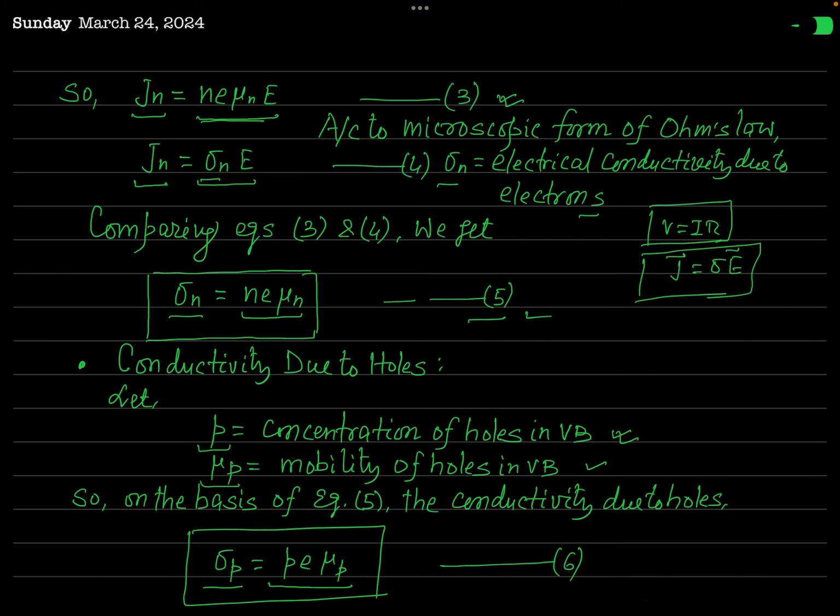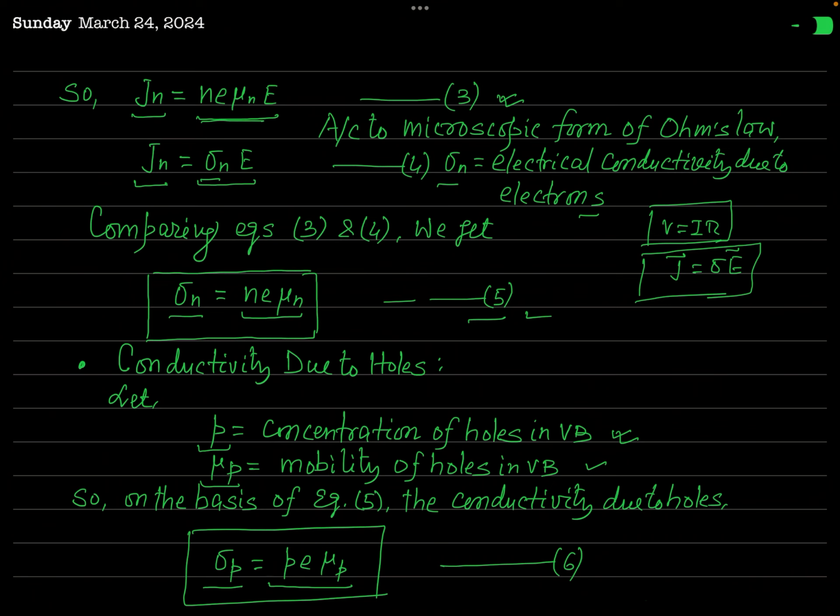Here P is the concentration of holes in valence band, and E is charge of a hole, which is equal to charge of electron, but sign is different. Charge of electron is negative and charge of hole is positive, but value is same. And mu P is the mobility of the holes.